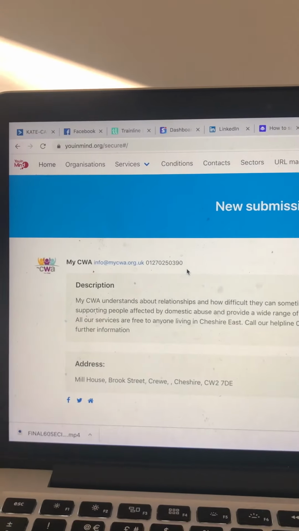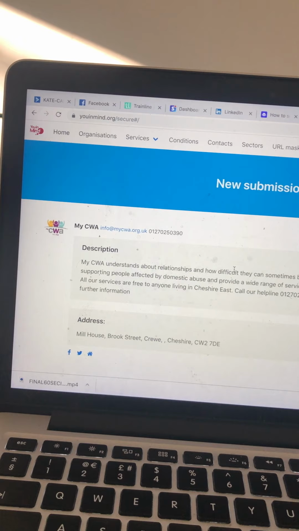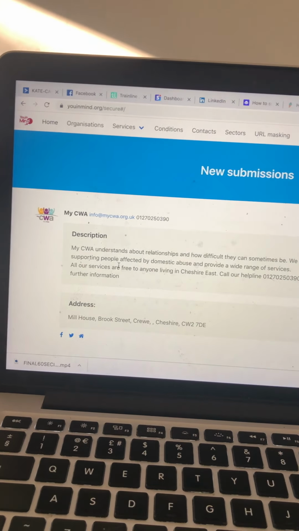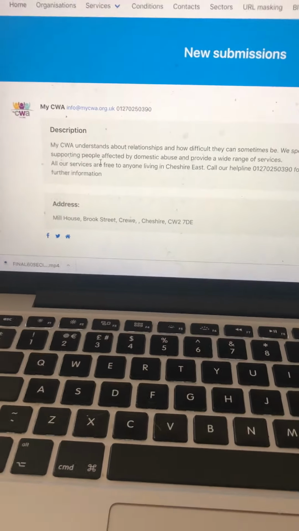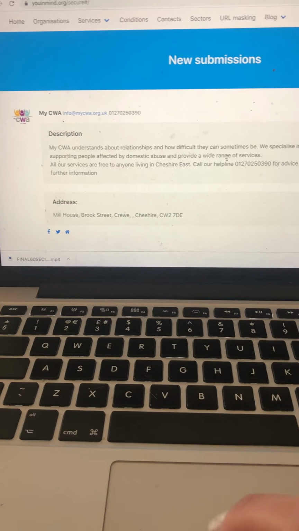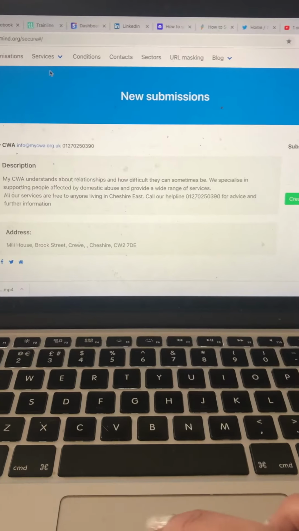You should be able to log in at uinmind.org/secure/login, and this is what you see. This is a really good example. We've got an ability on the system for people to upload their services, and then we have to create services off the back of that. So I'm just going to ignore that for the moment because that could confuse us.